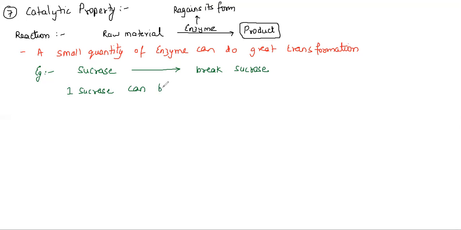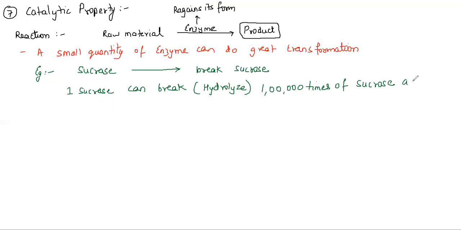So one sucrase can hydrolyze how many? 1, 2, 3, 4, 5. 5 zeros means 1 lakh. So 1 lakh times of sucrose. You can understand now the power of one sucrase enzyme.